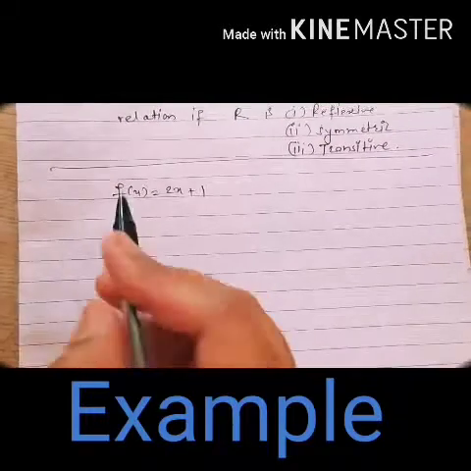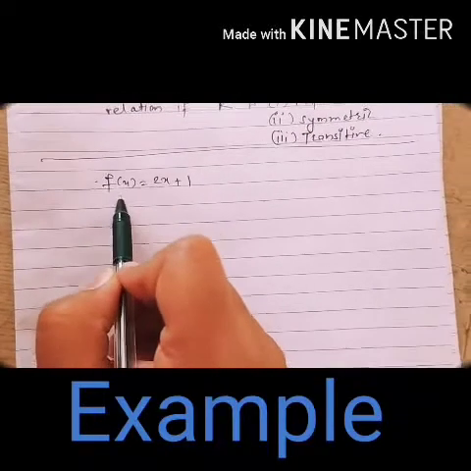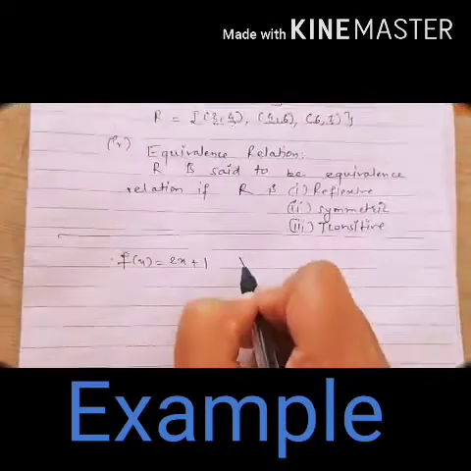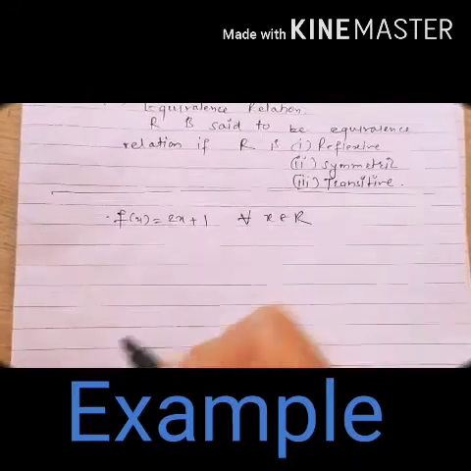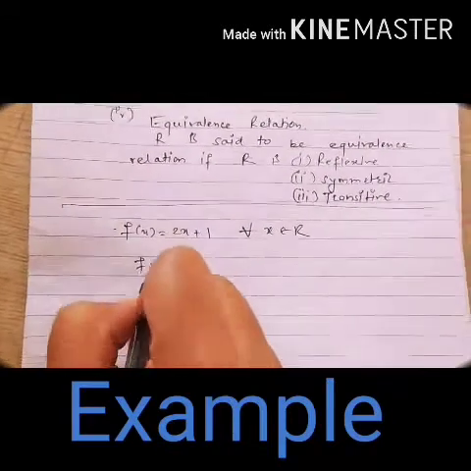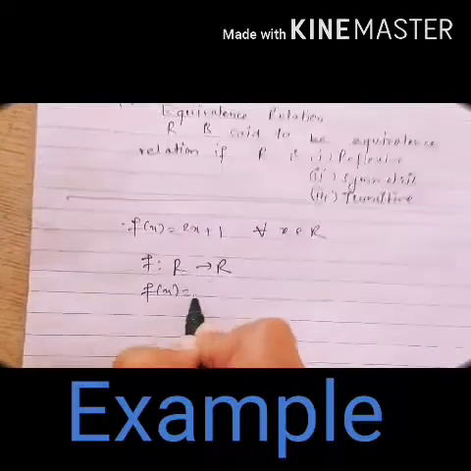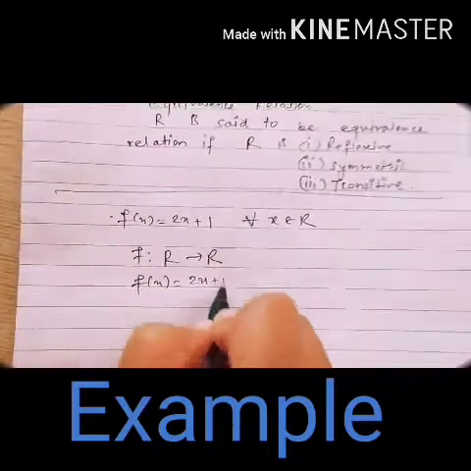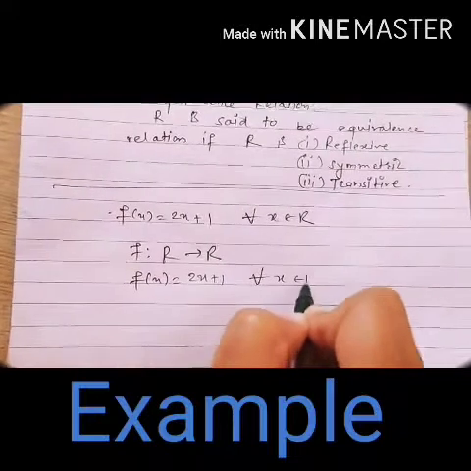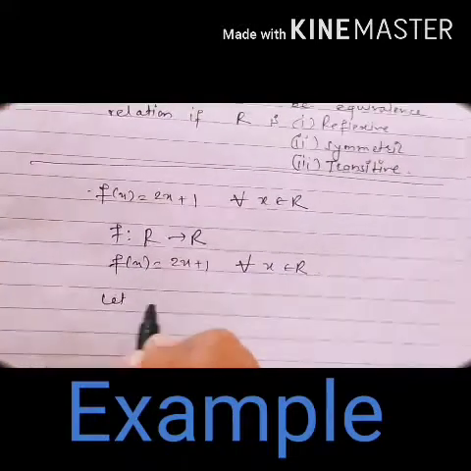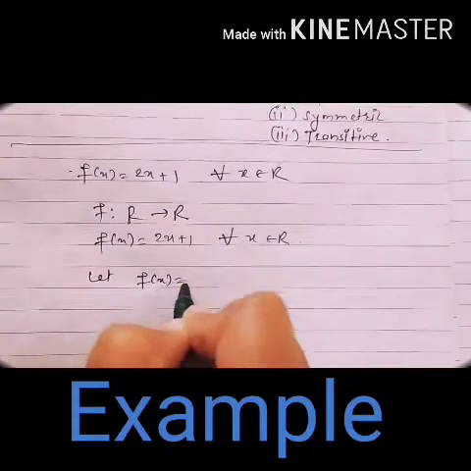The question is to prove that this function f(x) equals 2x plus 1 is one-one for all x belongs to the set of real numbers. It means f will be from R to R, and f(x) is defined by 2x plus 1 for all x belongs to R. Now to prove this function one-one, you can consider, let f(x) equals f(y).